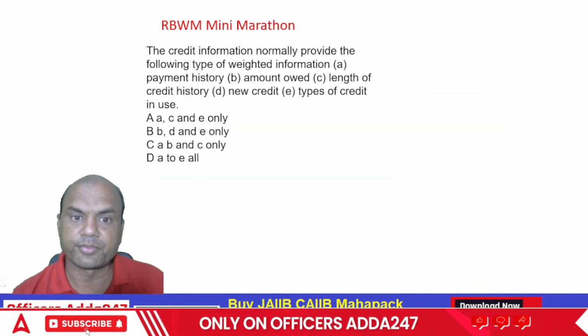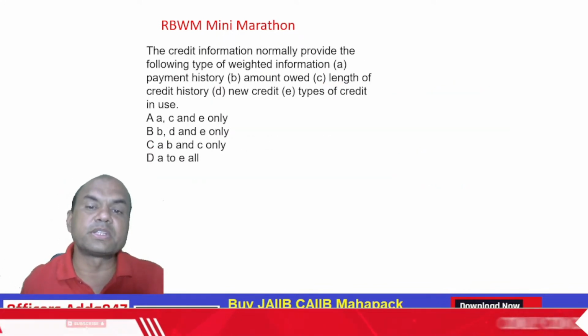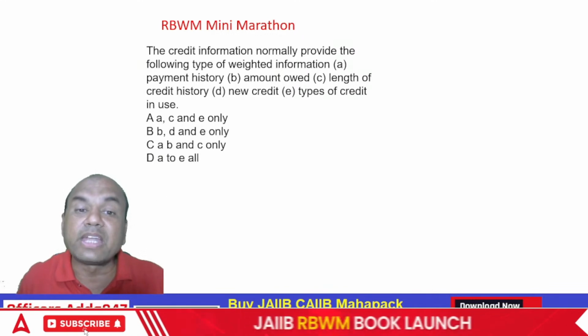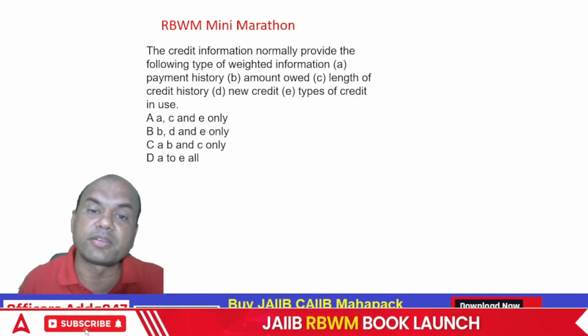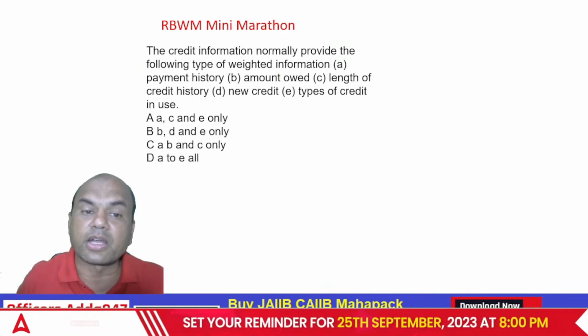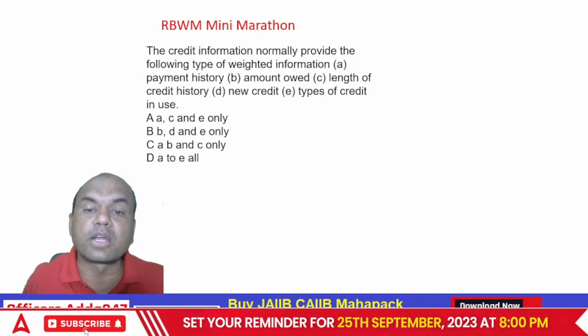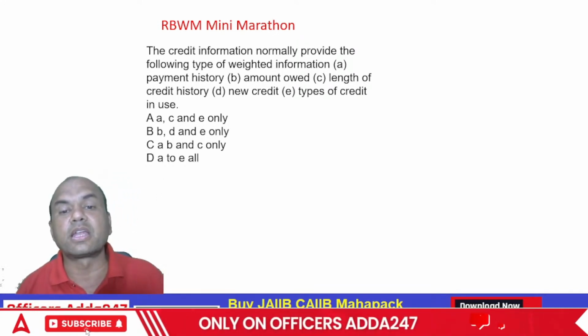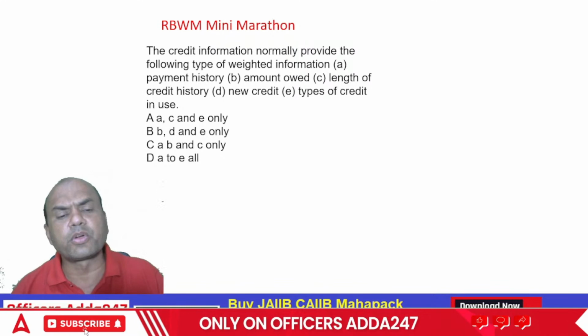The credit information normally provides following type of weighted information: payment history, amount owed, length of the credit history, new credit, and types of the credit in use. So this report will give what?